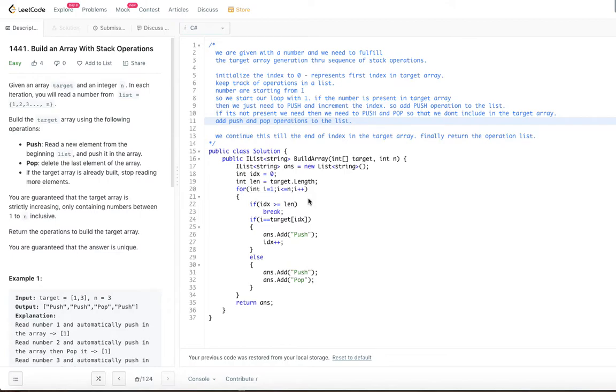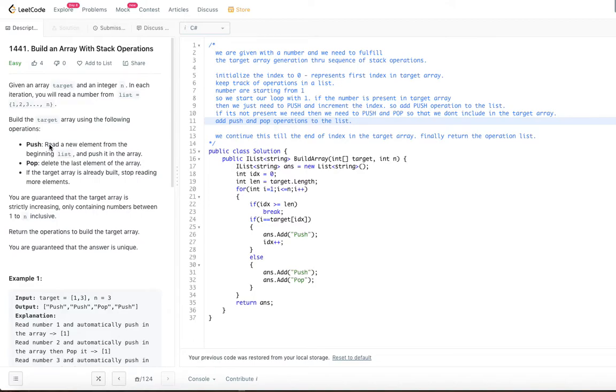Build an array with stack operations. Given an array target and an integer n, in each iteration you will read a number from the list 1, 2, 3, and so on until n. Build the target array using the following operations. Push: read a new element from the beginning of the list and push it in the array.